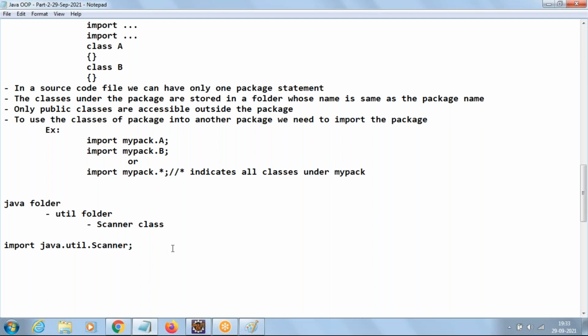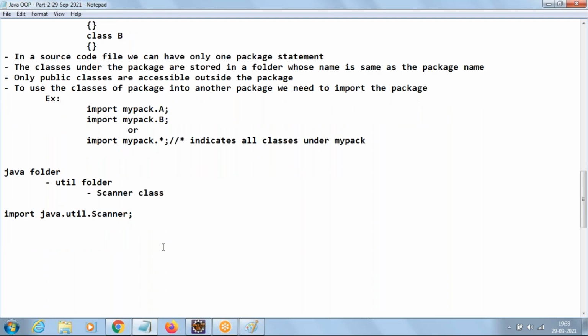One question here. I understood that Scanner is a class, sorry, not a method, it's under a class. But I'm trying to understand: is java.util a package? Right. java.util is the package. So we have to say Scanner is a class present in the java.util package. This is the way we should write.